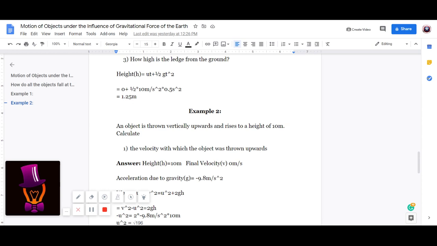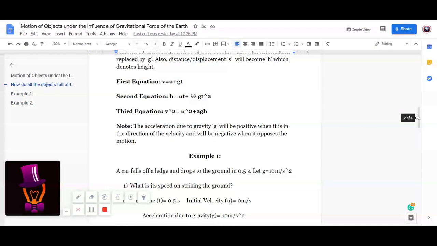So gravity acts towards the earth. Therefore, when we throw something upwards, it acts against the motion. So therefore, it will be minus 9.8 meter per second square. We even saw here, g will be positive when it is in the direction of the force of gravity in this situation, and will be negative when it opposes the motion.